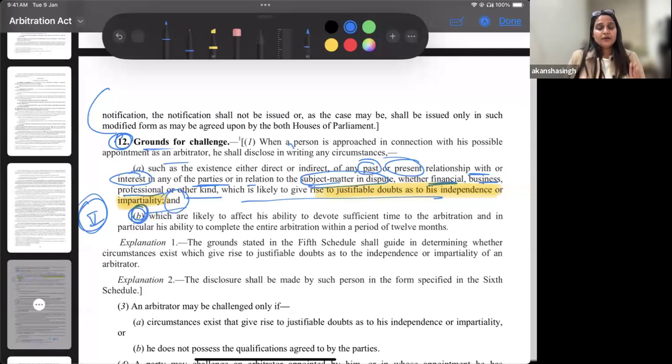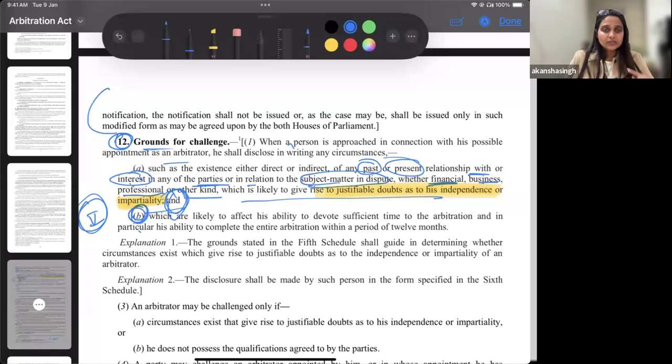Then it says, and very important for previous year, if you refer to the previous year questions, a lot of section specific questions are asked. So whether both are important or only either of these situations is important, you must remember that and it has been mentioned here. This is a practice that I suggest all my students follow, because by this you also understand the law better. Your intention should not only be to clear the exam by mugging up. No, if you mug up, you will never remember it, right?